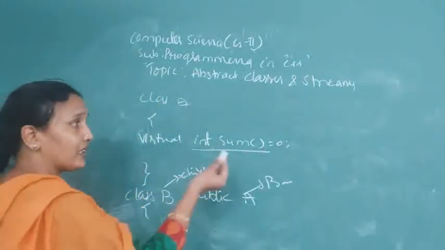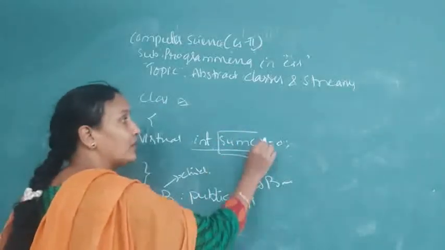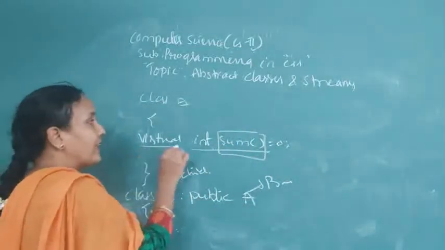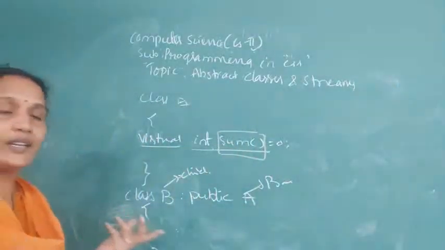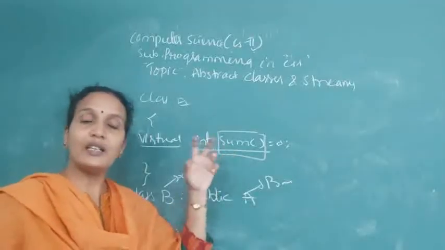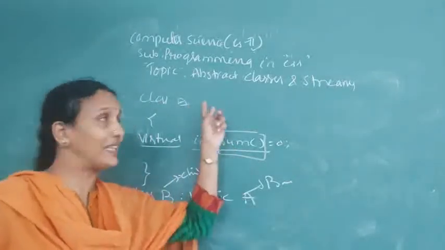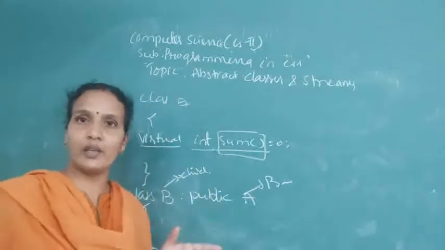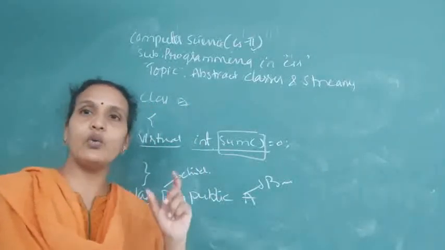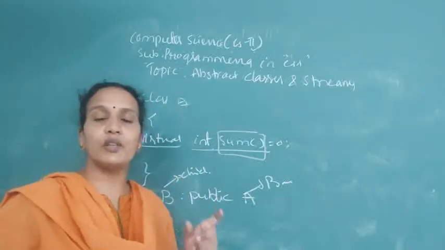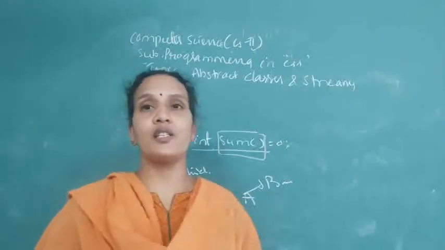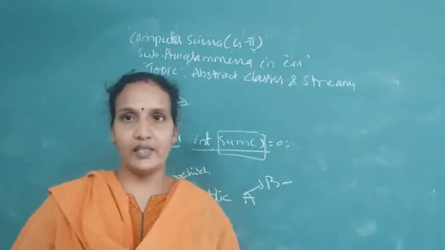Here in the abstract class, we just give the name of the function and declare it as virtual. But where is the body of this function? The classes inheriting this class should give the body. It creates only the interface, and the definition is given by the child classes.